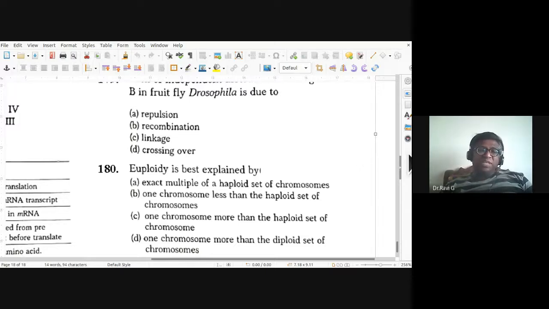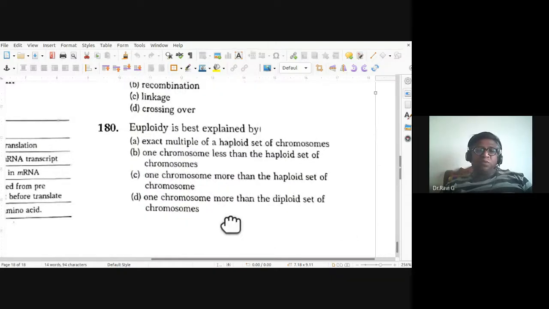Euploidy is best explained by exact multiple of a haploid set of chromosomes, one chromosome less than haploid set of chromosomes, one chromosome more than haploid set of chromosomes, or one chromosome more than diploid set of chromosomes. It is exact multiple of a haploid set of chromosomes, euploidy. So they are the balanced set of chromosomes. So A is the right answer for euploidy.